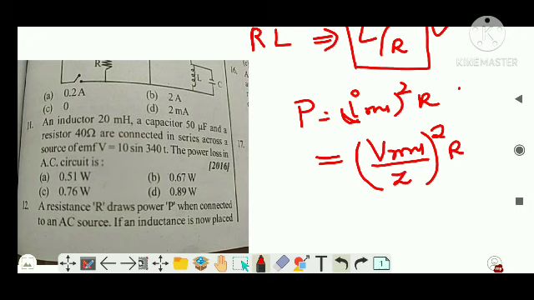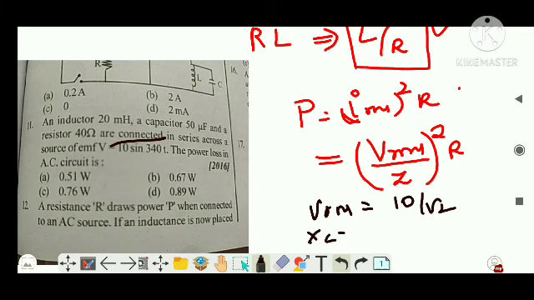That we can find. You have been given V equal to 10 sin 340t. So VRMS is equal to 10 by root 2, that is I naught by root 2. Now what will be XC?